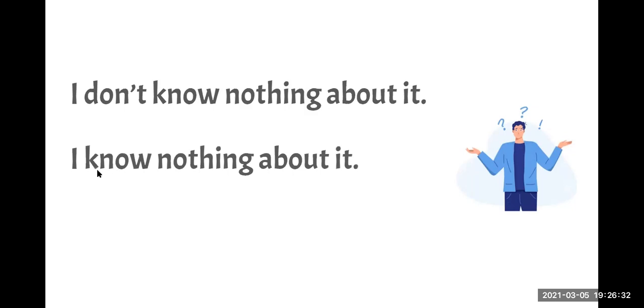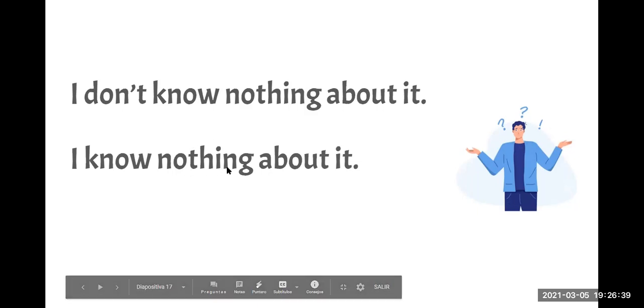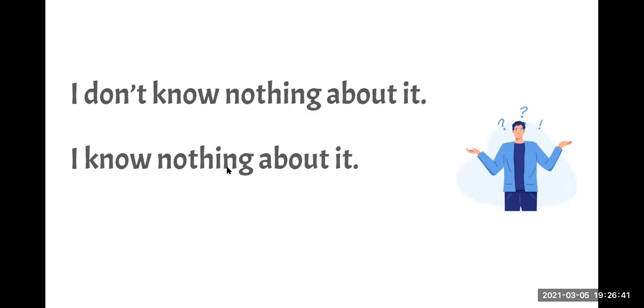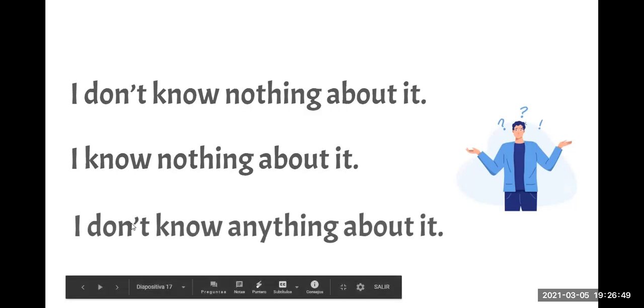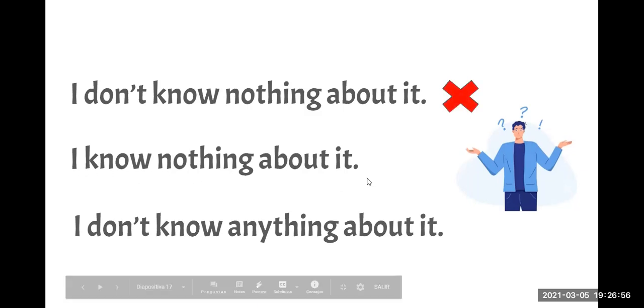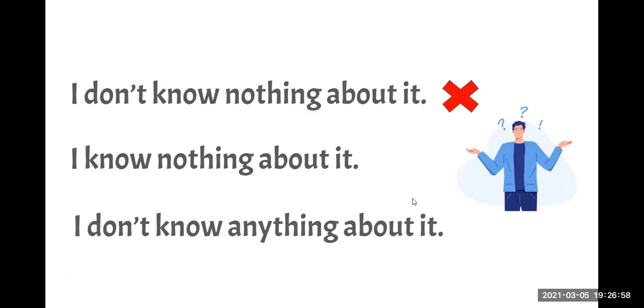I don't know, I know nothing about it. Recuerden que nothing lo ocupamos para oraciones con verbos positivos, verbos afirmativos que no tienen not, ¿cierto? So we can say this sentence in this way: I don't know anything about it. Or we can say, I know nothing about it. ¿Ok? Hay estas dos posibilidades.